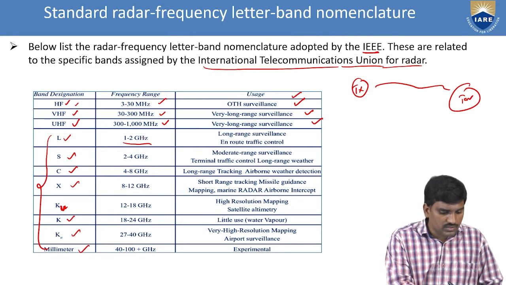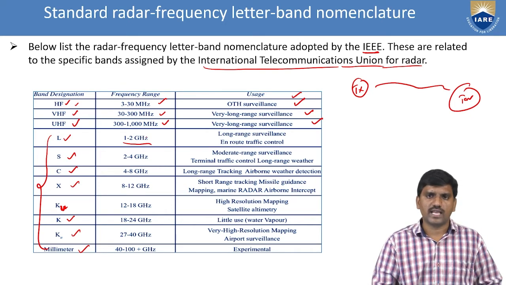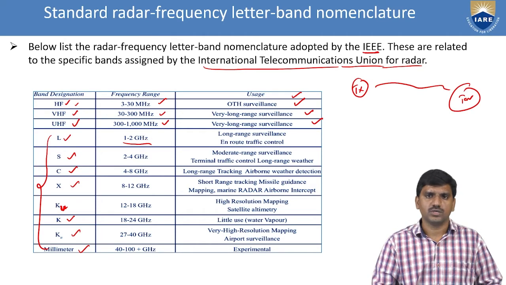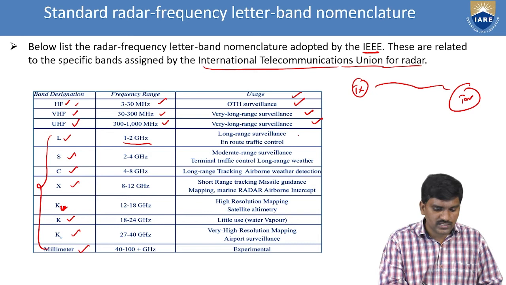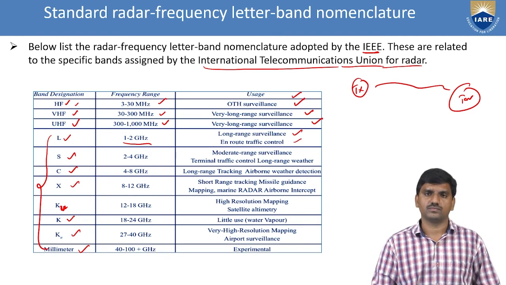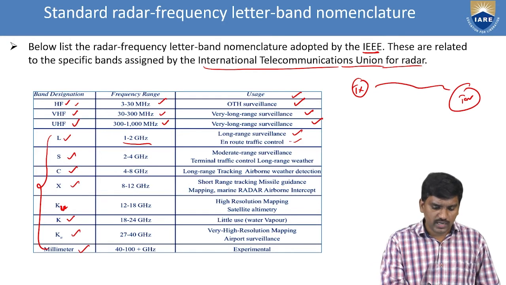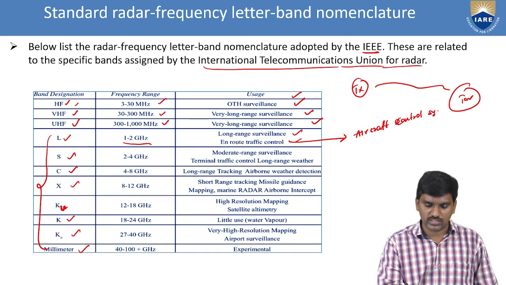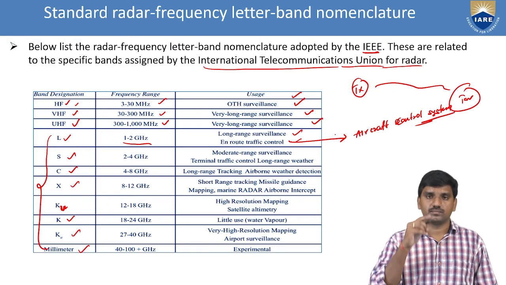Let's start with gigahertz only. The L band frequency range is 1 to 2 gigahertz. The main application of L band is long range surveillance along with en route traffic control. It may be used in aircraft detection, aircraft control, and air traffic control systems. So this is for L band.